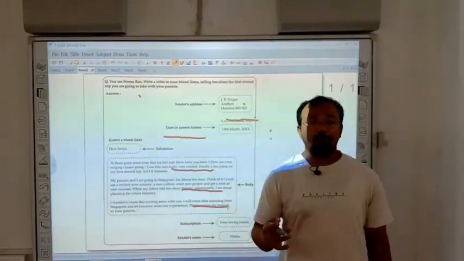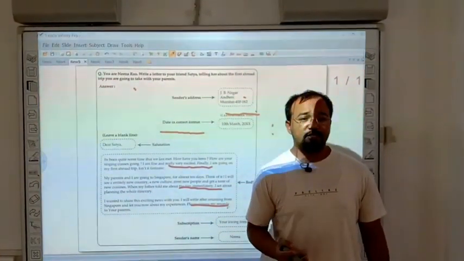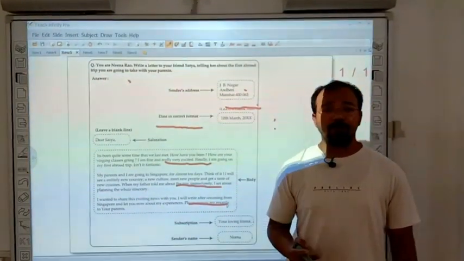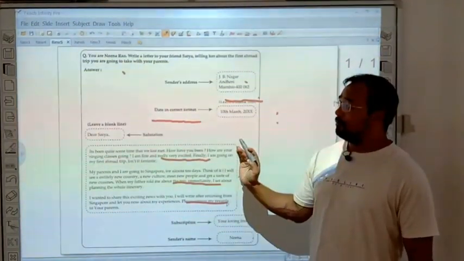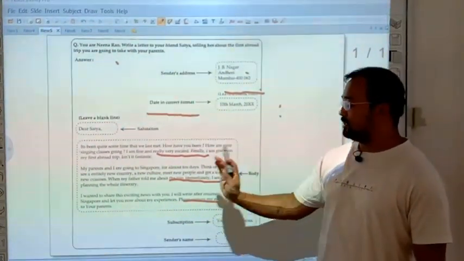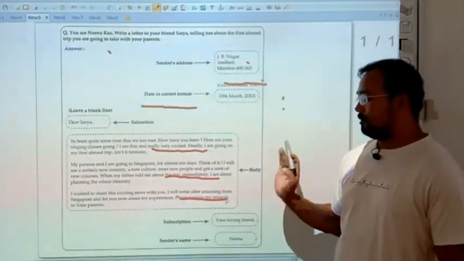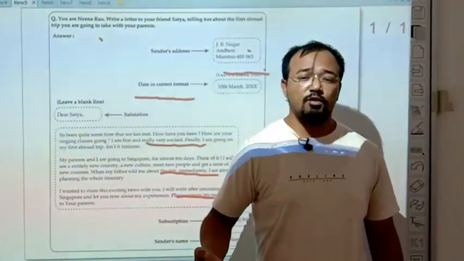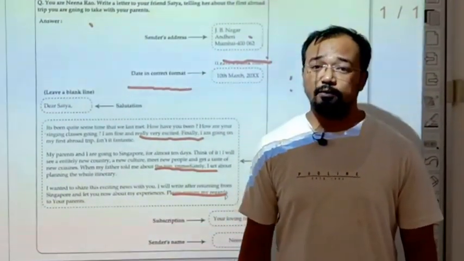Okay, so you can follow any one of the two formats in this informal letter, but my suggestion to you all is to follow the box type format, which will be easier for you all to write, because it doesn't change here and there. But what happens in the traditional format, it keeps on changing: the sender's address, the body in a different direction, and again your subscription and salutation in a different direction. So it may be confusion for you all. So my suggestion to you all, it is better to follow the box type format, the earlier one.